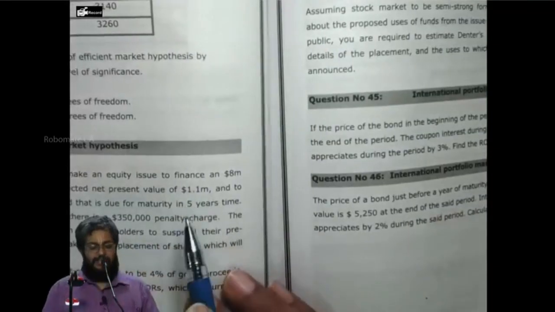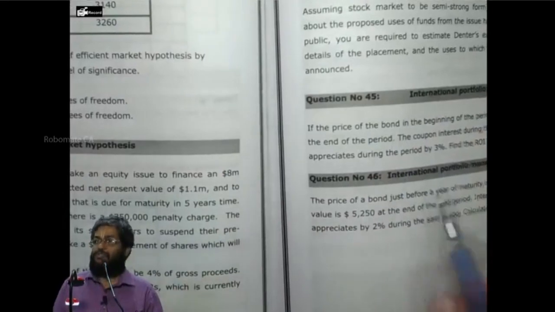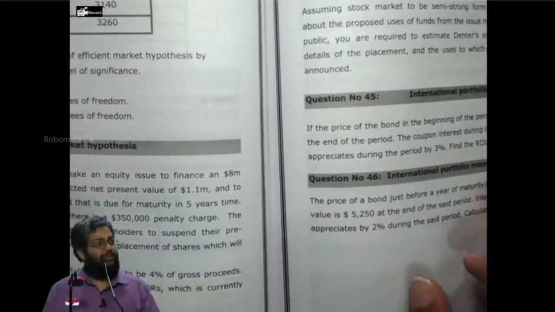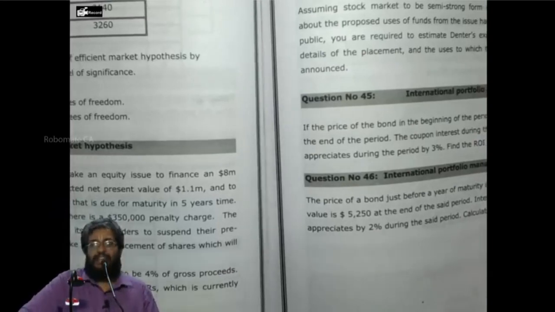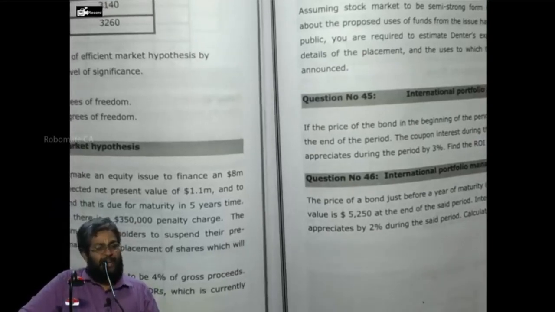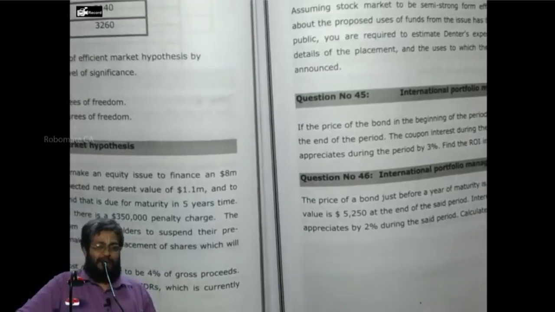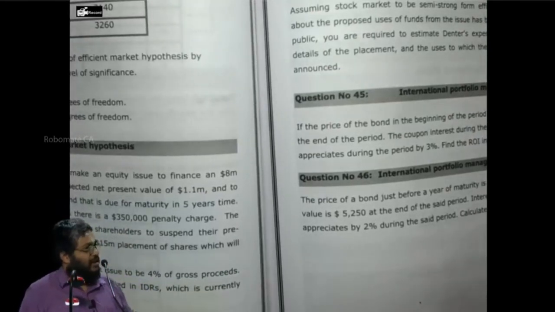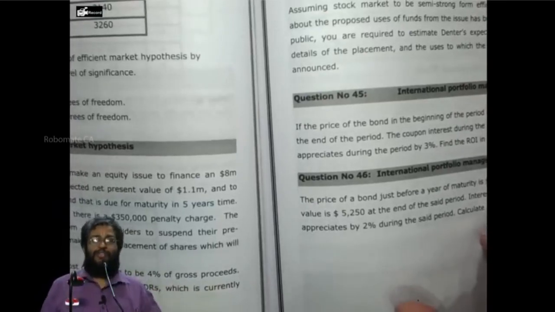43, 44 deal with the efficient market hypothesis. I'll be doing it later. 45, 46 we completed today. Now, I have given you 3 problems as homework out of 46. For all 3, the solution has been given. The 1 or 2 left over are all simple repeated types only. Everybody, are you comfortable? With this, we complete this chapter, portfolio management.